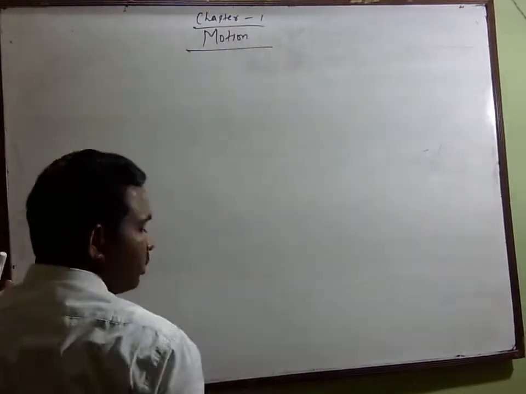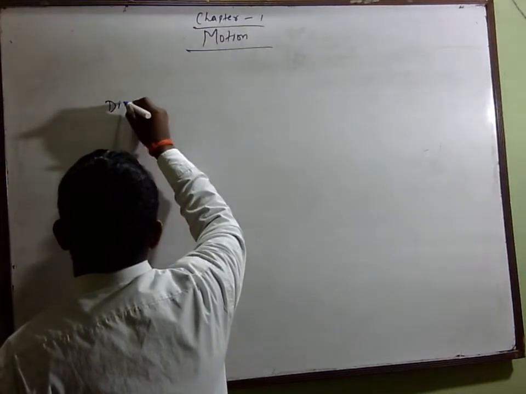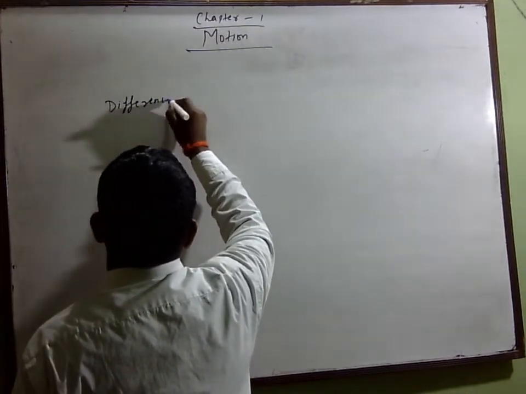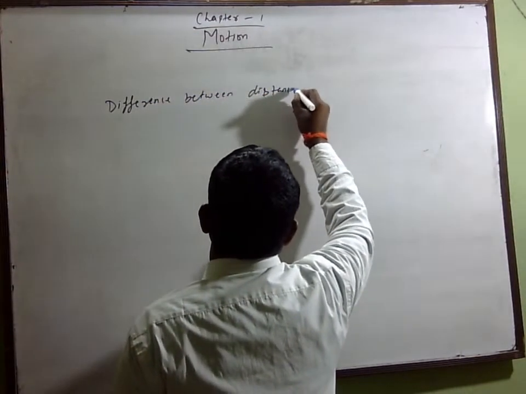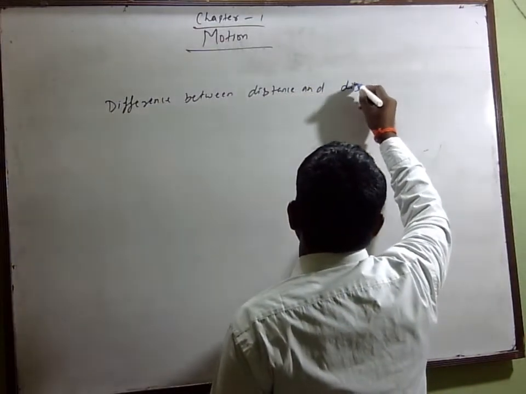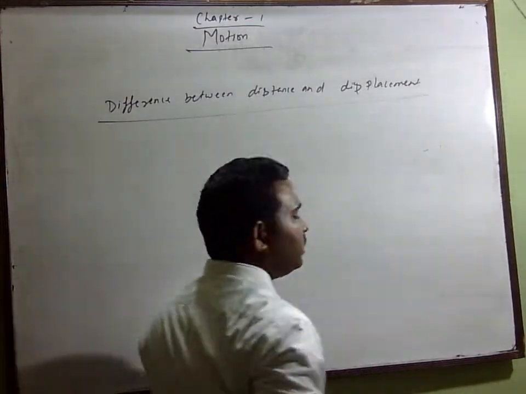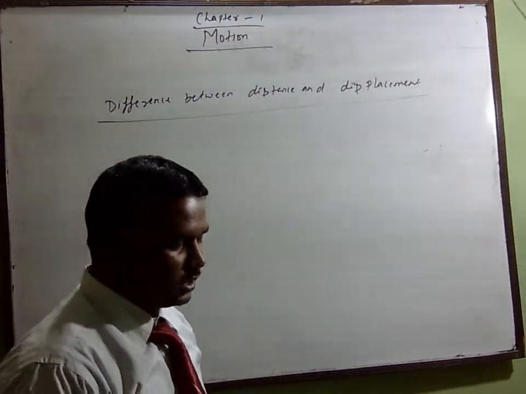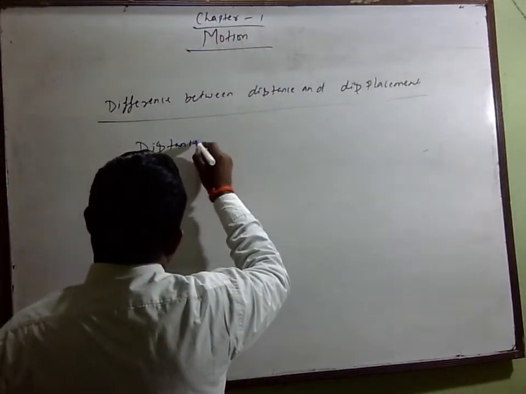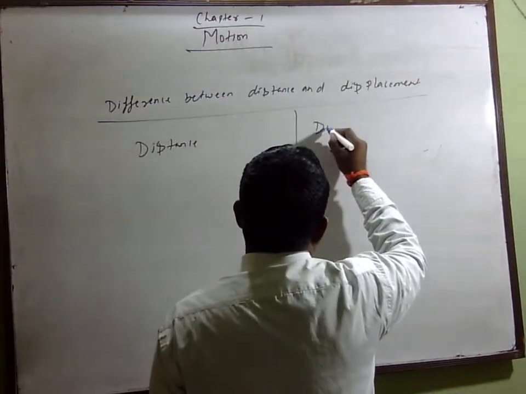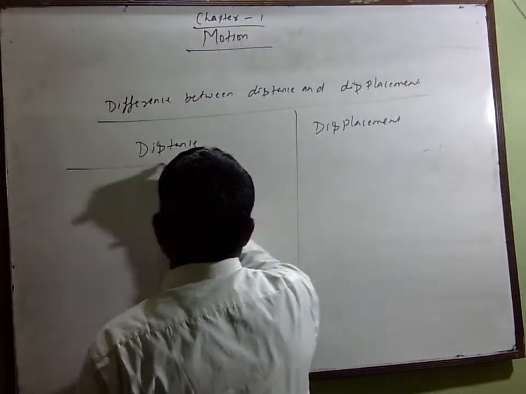What is the next topic? You can take the difference between distance and displacement. On one side you can write distance, and next you will write displacement. Can we write point by point?